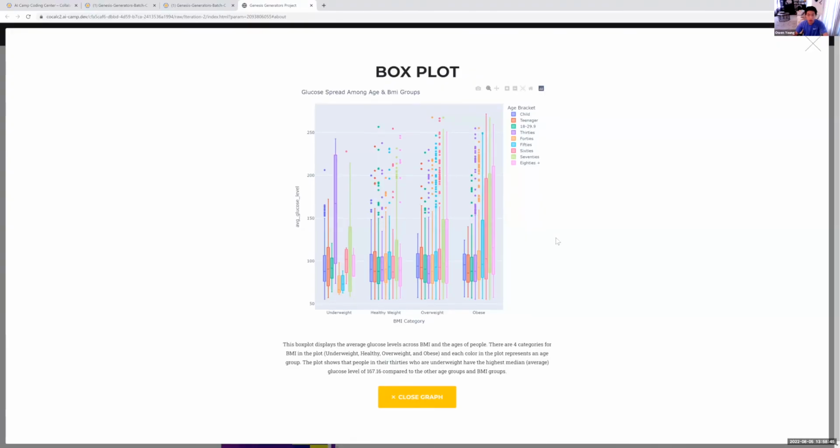This is our box plot, which shows the different averages of glucose level compared to BMI. We can see that the age group that has the highest average glucose level is people in their 30s that are underweight, with a median of 167.16.